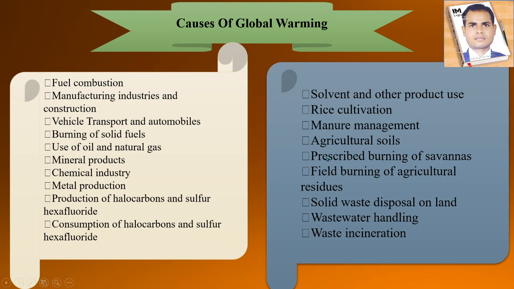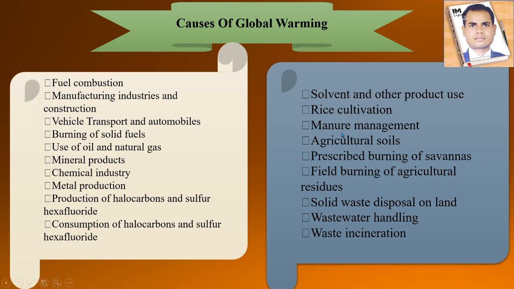Next is solvent and other product use. We know the universal solvent, that is water. Okay, and that should be very clear to use for everything, right? And other products you can also consider, like plastic, thermocol. So things like these are harmful or causes of global warming. Rice cultivation, right? During rice cultivation there is a need for water.